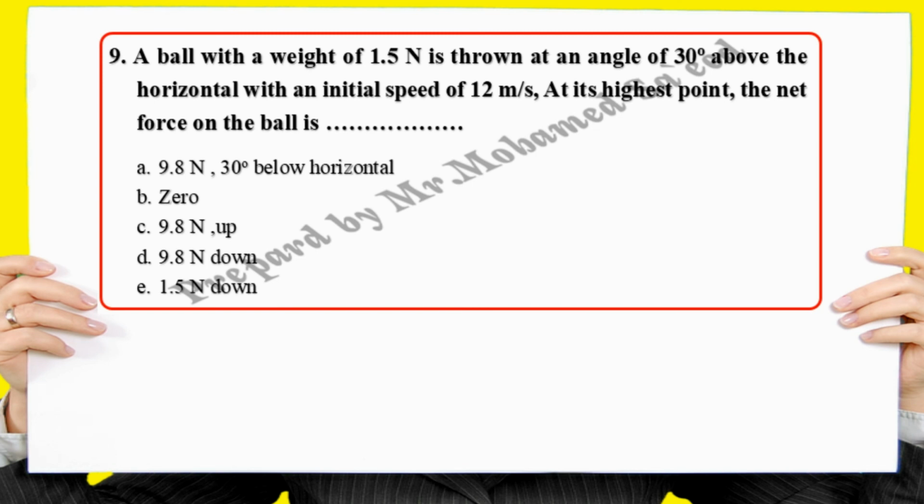A ball with a weight of 1.5 Newton is thrown at an angle of 30 degrees above the horizontal with an initial speed of 12 meters per second.